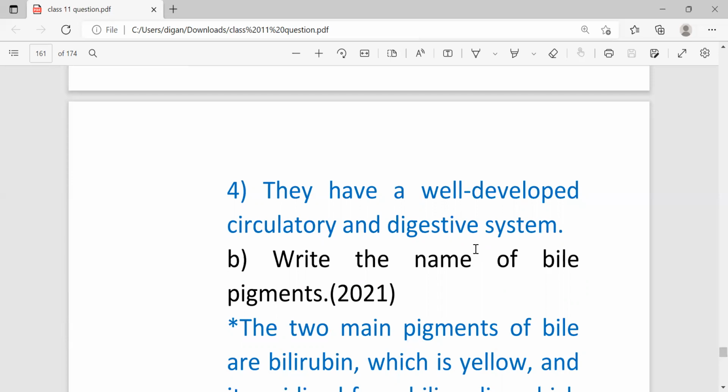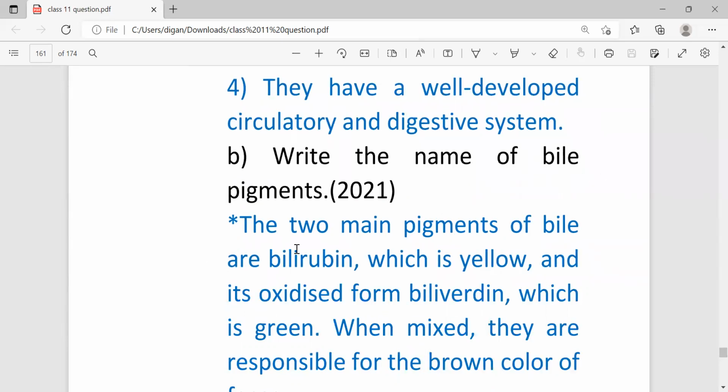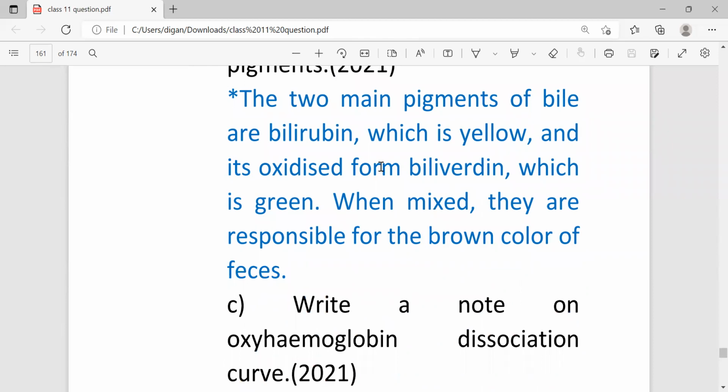Here also in question number 4, 5-6 questions will be given, which will carry 2 marks, but you have to write the answer for 3 questions only. So question number B, write the name of bile pigments. The 2 main pigments of bile are bilirubin, which is yellow, and biliverdin, which is green, oxidized from bilirubin. When mixed, they are responsible for the brown color of feces.